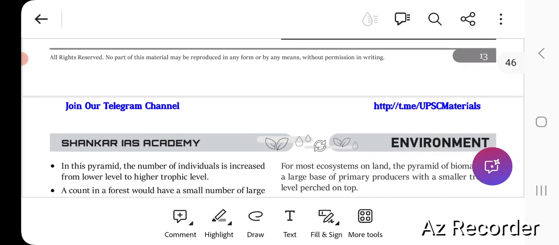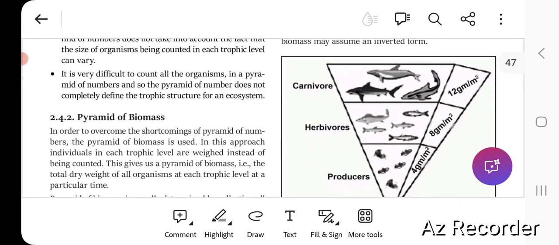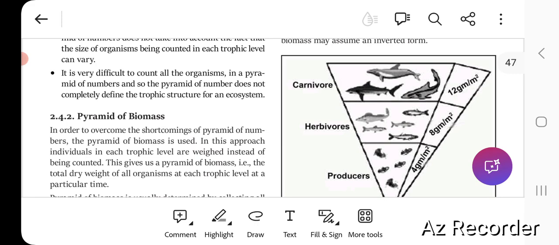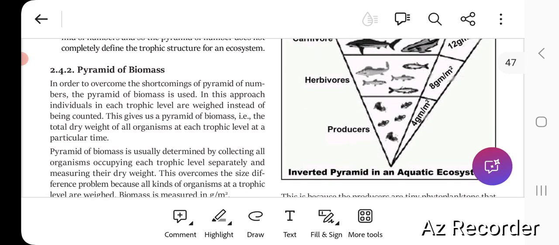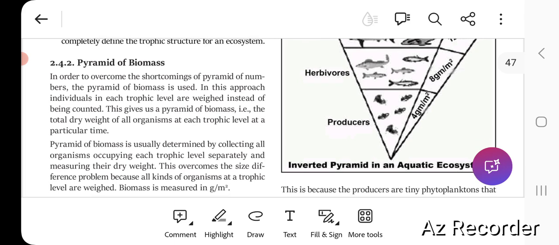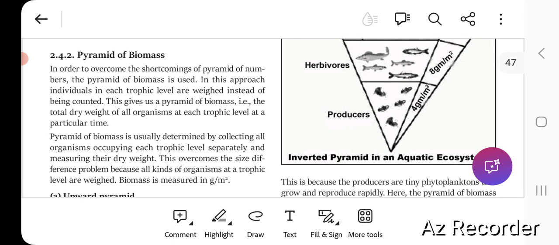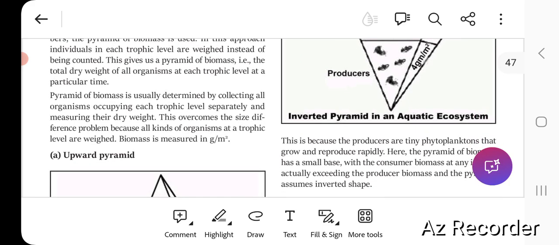So that is why, to overcome this limitation, we have the second way, that is the pyramid of biomass. Here we are just measuring the dry weight, not the wet weight. So that should be noted. We are measuring the dry weight of the biomass, and we are accordingly drawing the pyramid.